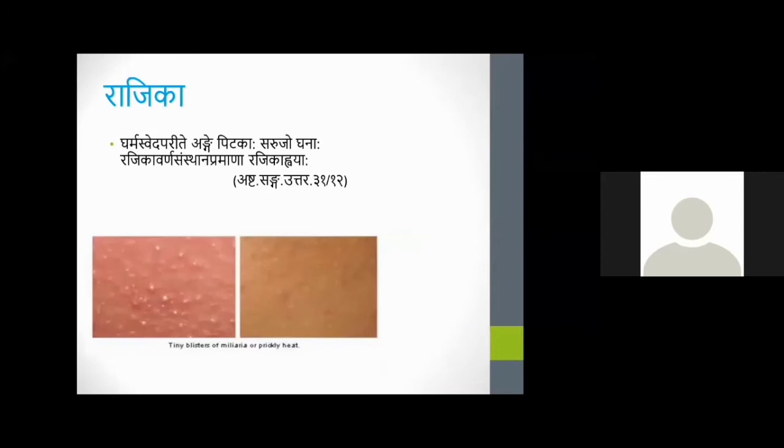And another condition is like Rajiga. That is mentioned only in Ashtanga Sangraha. That is Gharma Sveda Paride, Ange Pidaga, Sarujo Khanaha, Rajiga Varna Samsthana Pramana, Rajiga Hvayaha. It is similar to the Rajiga. It will be like a prickly heat in summer. Mainly it will happen in the summer season.